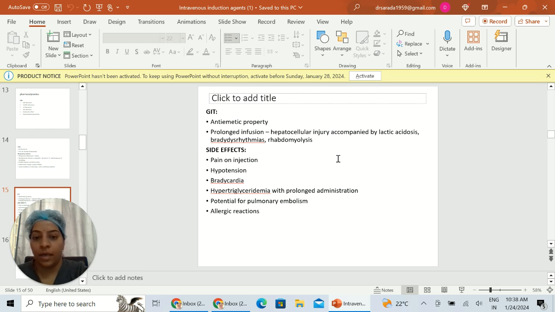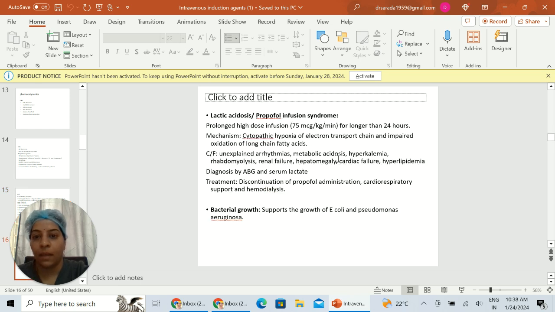The side effects include pain on injection, so the vein should be chosen on the dorsum of the hand and it should be a bigger vein. And we can give even lignocaine before giving propofol to alleviate the pain. It causes hypotension, bradycardia, hypertriglyceridemia when given as a prolonged administration, and there is a potential for pulmonary embolism. It also has allergic reactions.